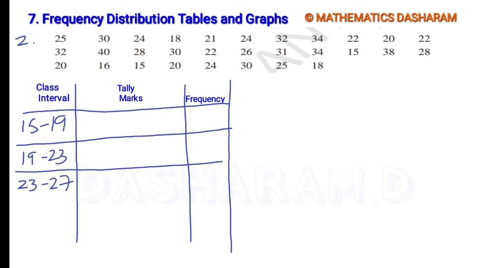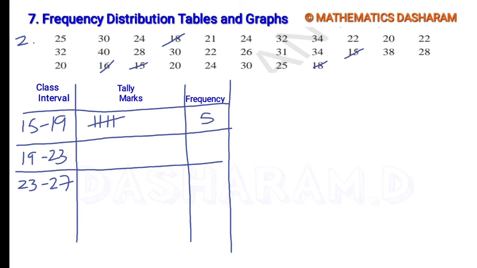So for 15 to 19, see here 18 will come. Here 15, next here 16, 15, next here 18. Total how many? 1 2 3 4 5. So the frequency is 5.